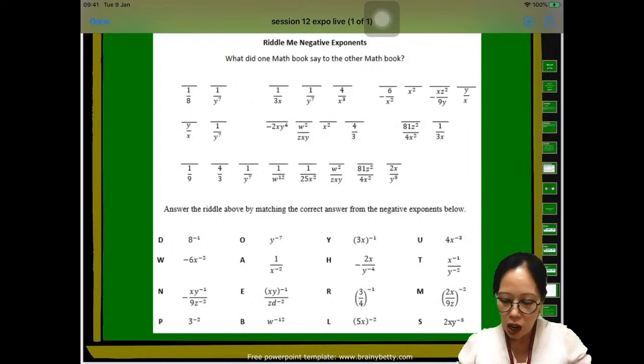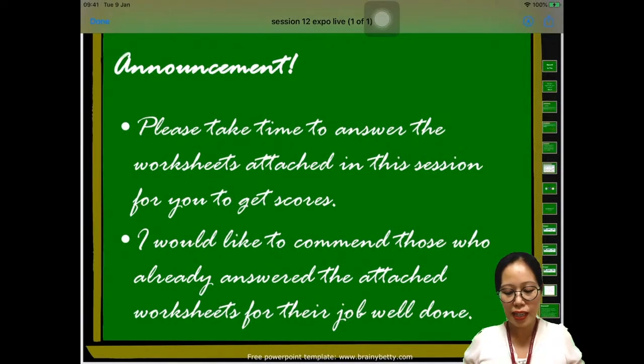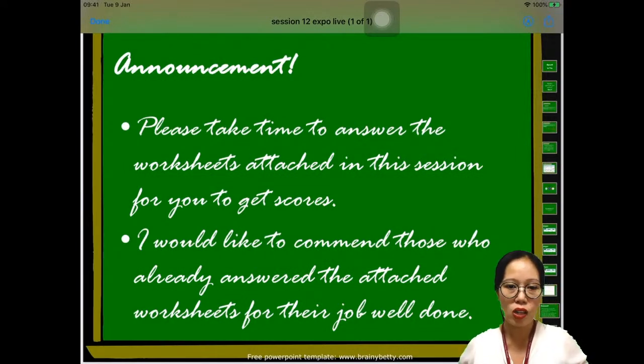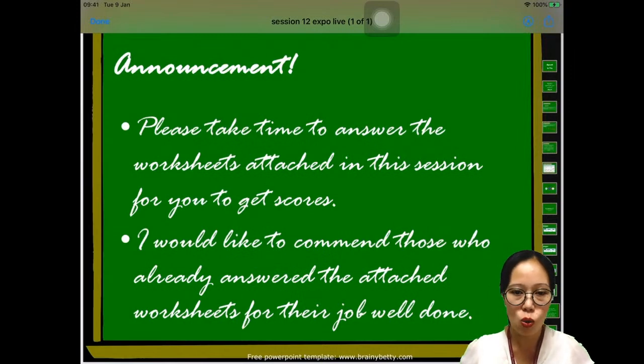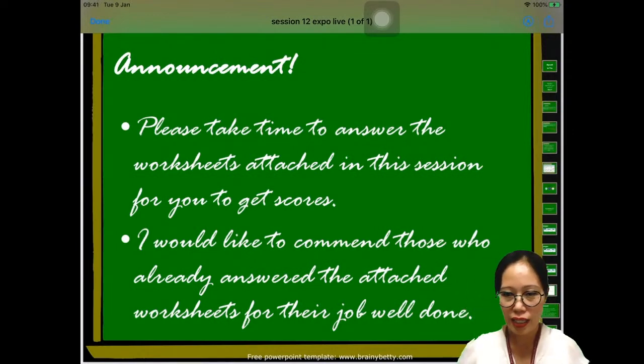All right, so I have here an announcement. Please take time to answer the worksheet attached in this session for you to get scores, and I would like to commend those who already answered the attached worksheets for their job. Well done. And I also want to commend those students who interacted with me, and you get some points here. I hope that next time we'll be having more interaction, and I want to get more answers from you guys.